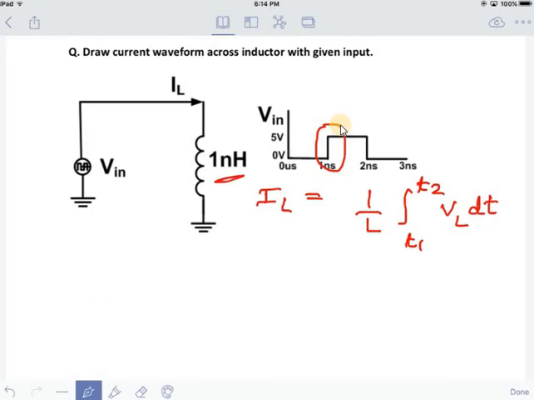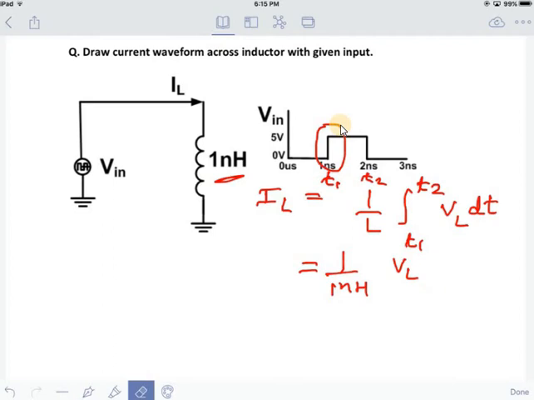Okay, so I am taking this integration from time t1 to t2. Suppose this is the time t1, 1 nanosecond, and t2 is 2 nanoseconds. So 1 by L, inductor value is given 1 nanohenry. And if I integrate this, I will get VL, sorry, I am integrating, so this will come